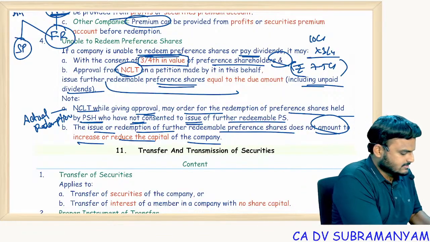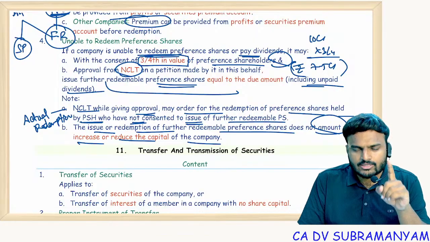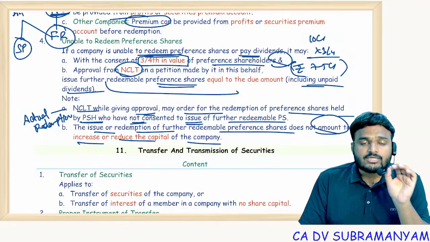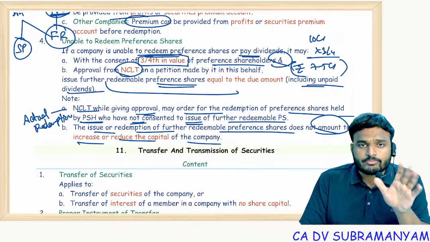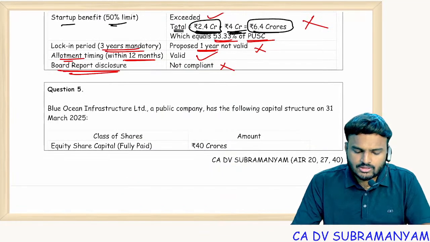So, three conditions. Condition 1: 3/4 of the value holders' consent. Condition 2: NCLT approval. Condition 3: dissenting shareholders' actual redemption should be done. So based on this, let's see an exam question.